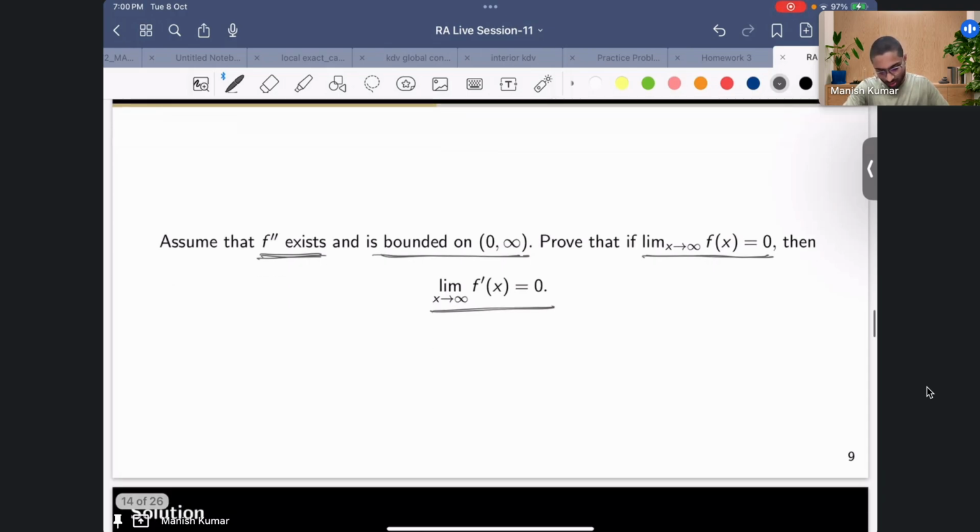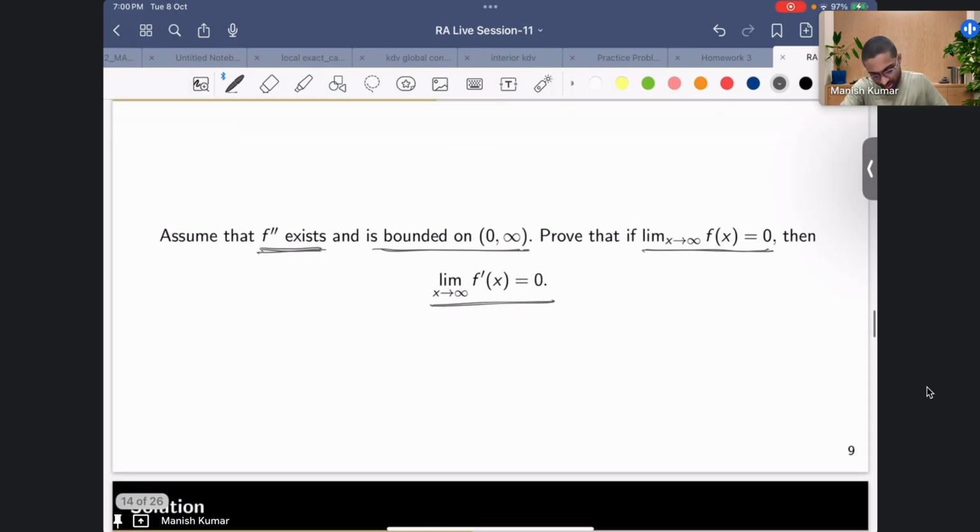How can you deal with such problems? In other words, you can say that this f prime of x you can make as small as you want. This is what it means. If my f of x is very small, and the double derivative exists and is bounded, then you can say such a thing. So how do you think one can proceed given these kinds of conditions? How can you think to proceed?